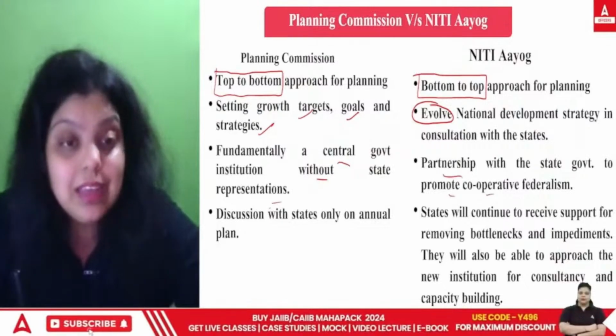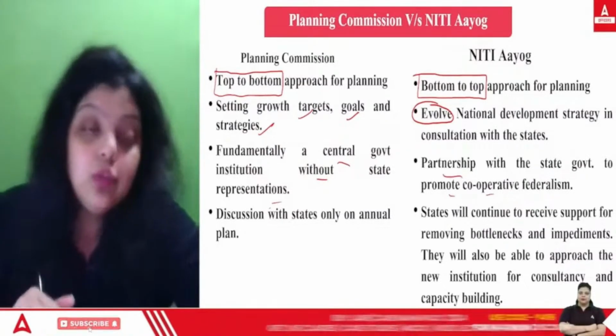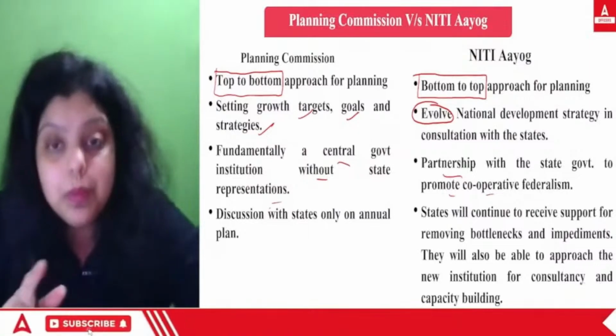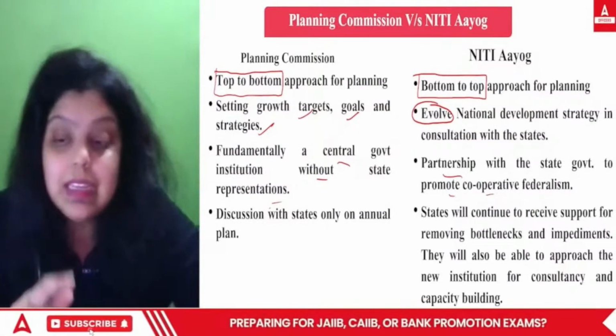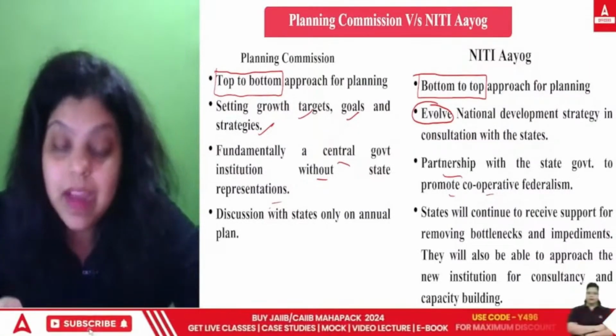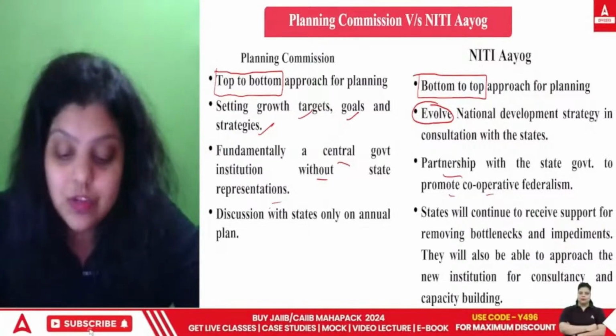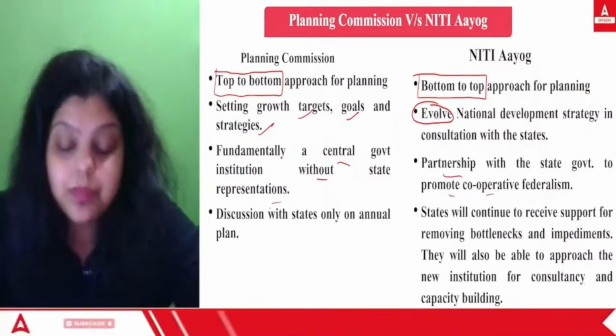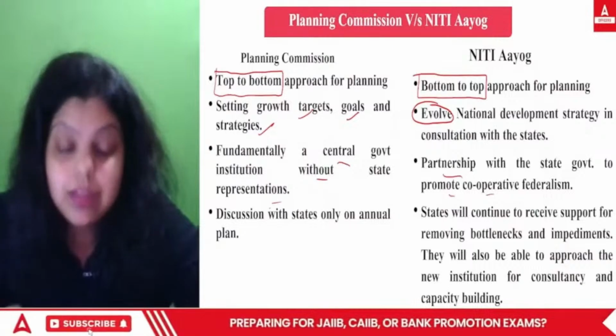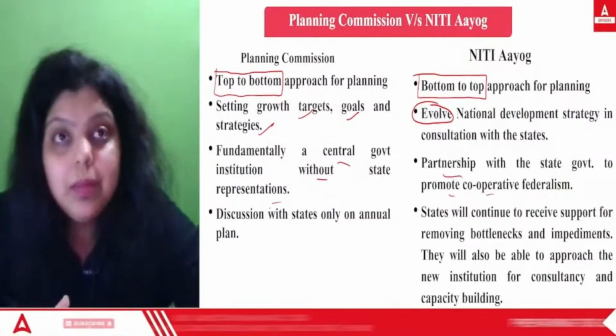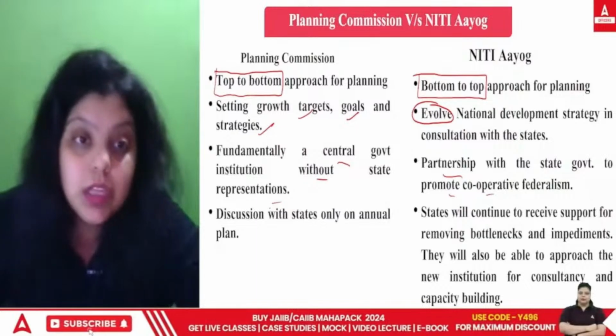If you remember, in the last session, that means the 6th class, we discussed that NITI Aayog also promotes cooperative federalism. NITI Aayog tries to make a right balance among the states and between the central and state governments. So cooperative federalism will help us to have a healthy competition in the economy.